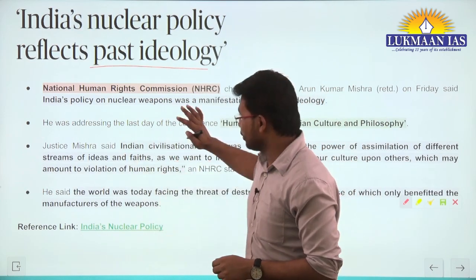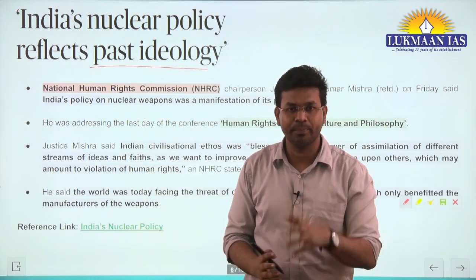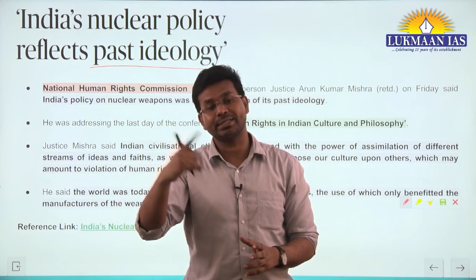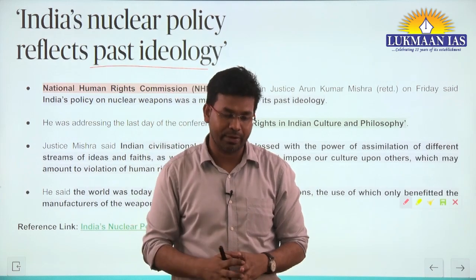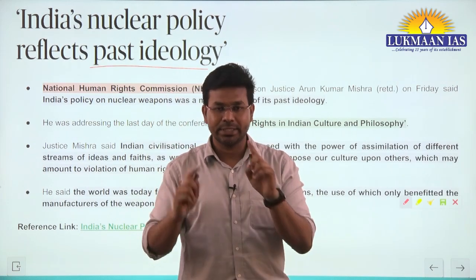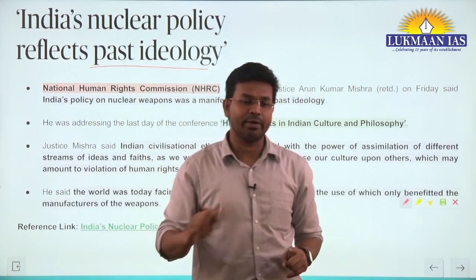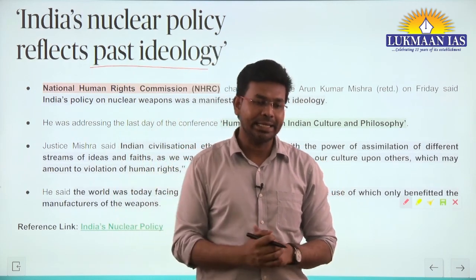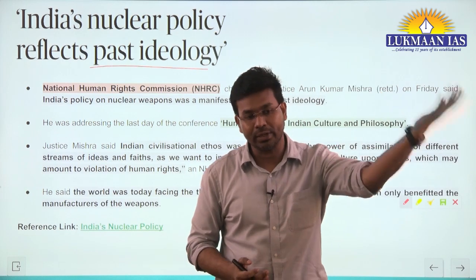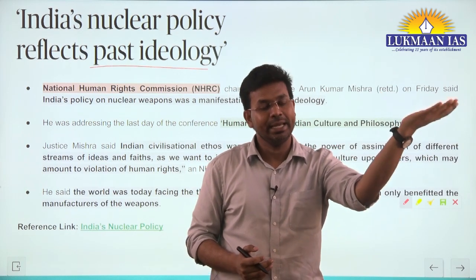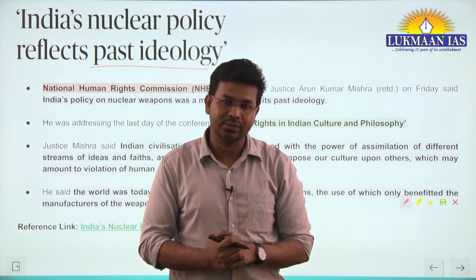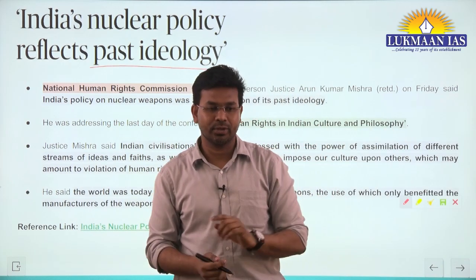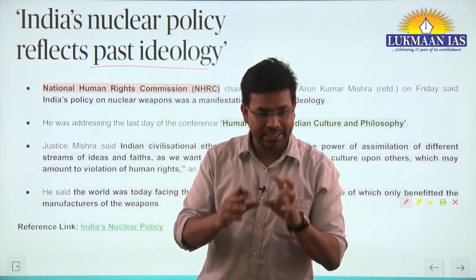Apart from this, the nuclear doctrine also says that we will not at all use nuclear weapons against a country that does not possess nuclear weapons. A country that does not possess nuclear weapons, we are not going to use nuclear weapons against that country in any case. If there is a nuclear capable country and that country is attacking us with a nuclear weapon, in that case we are going to retaliate with nuclear weapons. So this is the nuclear doctrine in short.